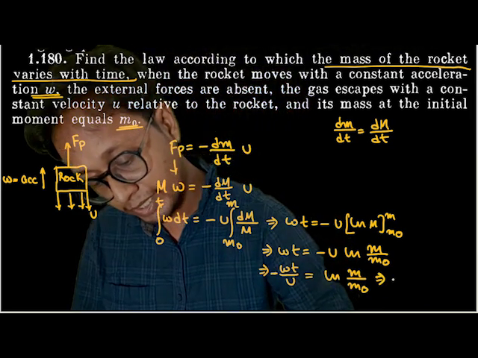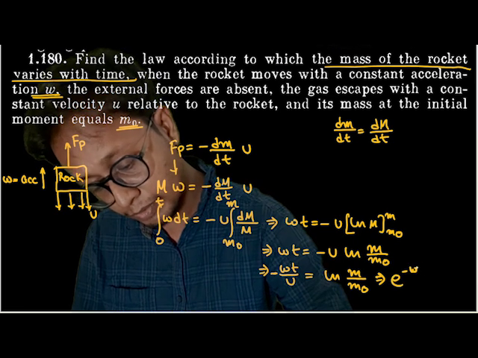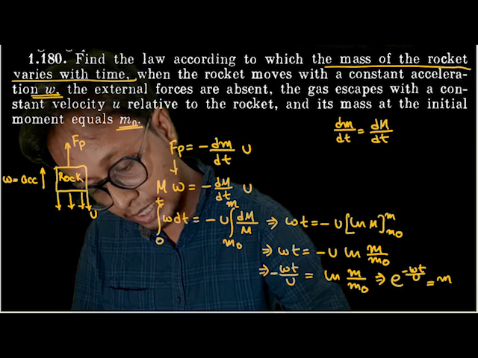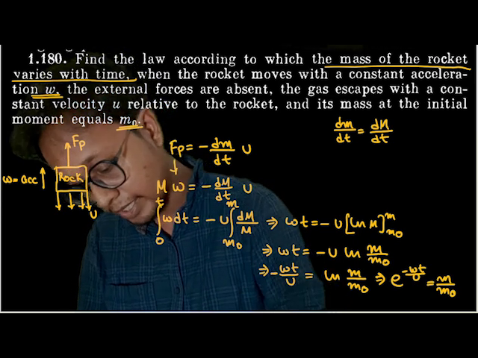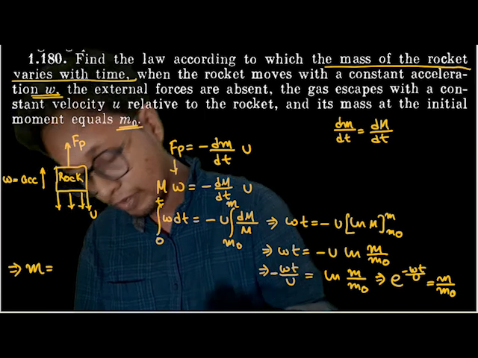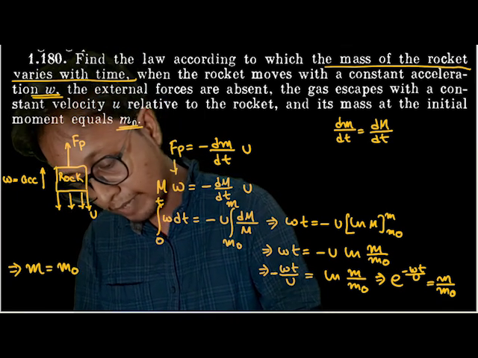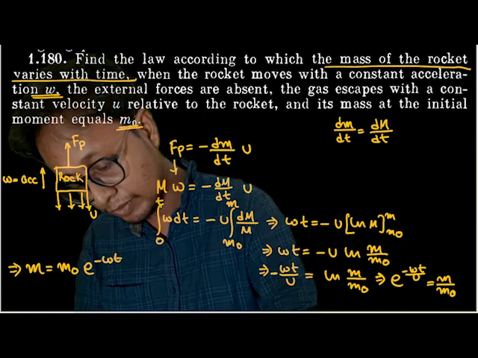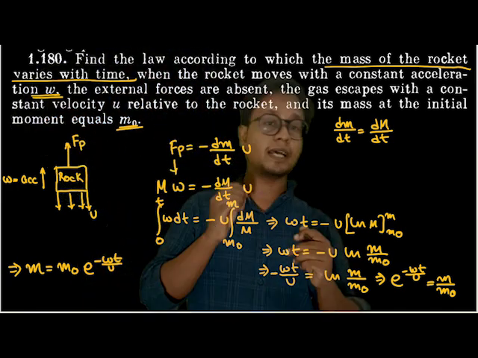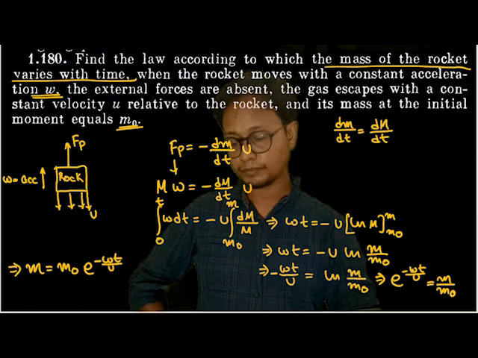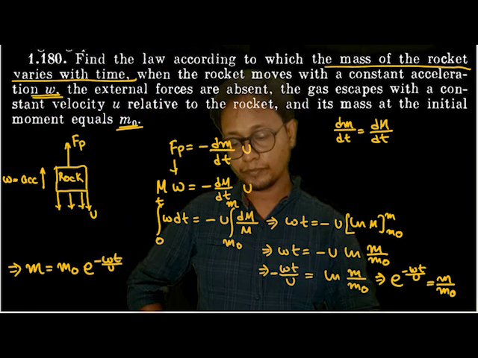This is nothing but just mathematics. E to the power minus wt by u is equal to m by m naught. Out here, can I write the final answer as m, the final mass of the rocket, is equal to m naught e to the power minus acceleration into time by u? So this is the answer that we get. Okay, then fine.